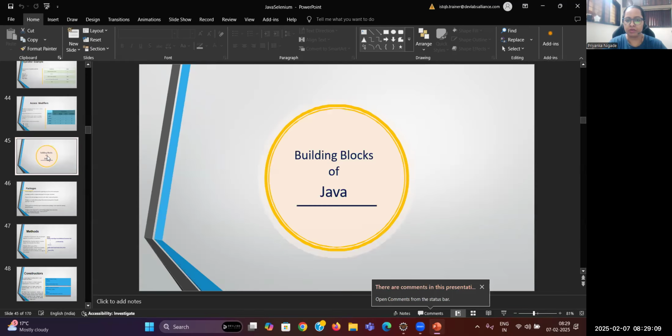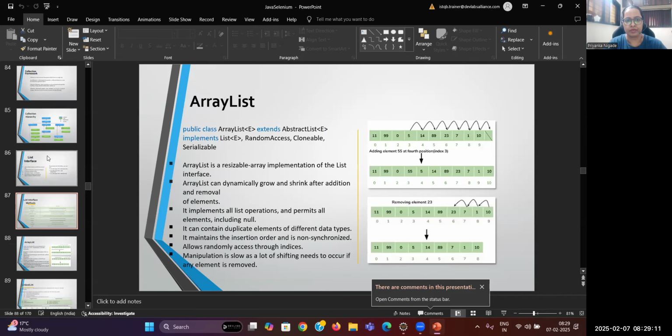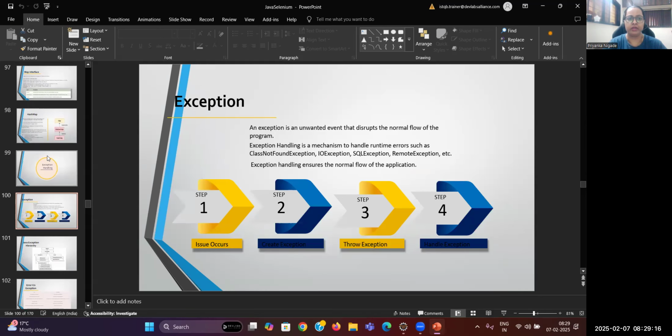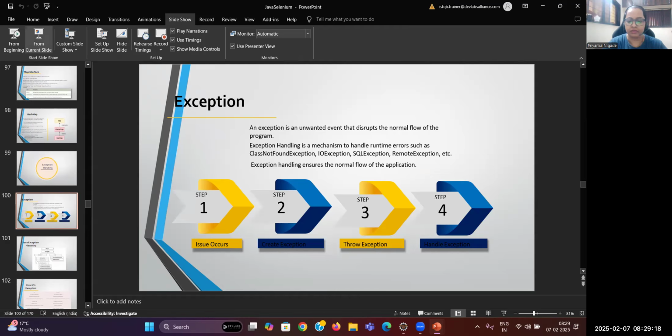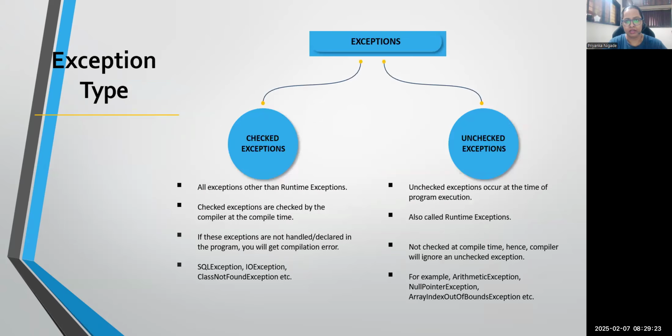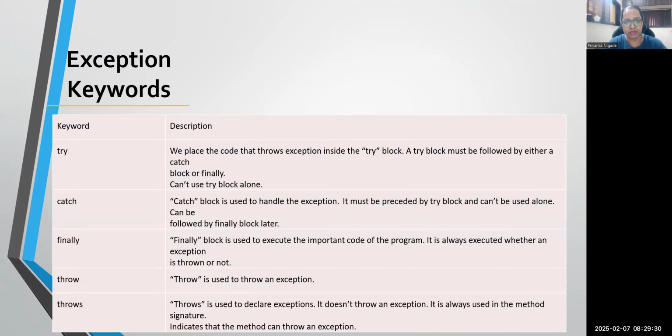Let me just come to the Java part. Just have a look. So this was our topic, and we have discussed only this part so far, right? What is the difference between exception and error? Then we have seen there are two types of exception, checked and unchecked, which is nothing but compile time and runtime exception. Correct? And then, guys, we discussed this part. So we have the try block, we have catch, and then we have throws. Correct? Today I will continue with the purpose of finally and what the throw keyword is.